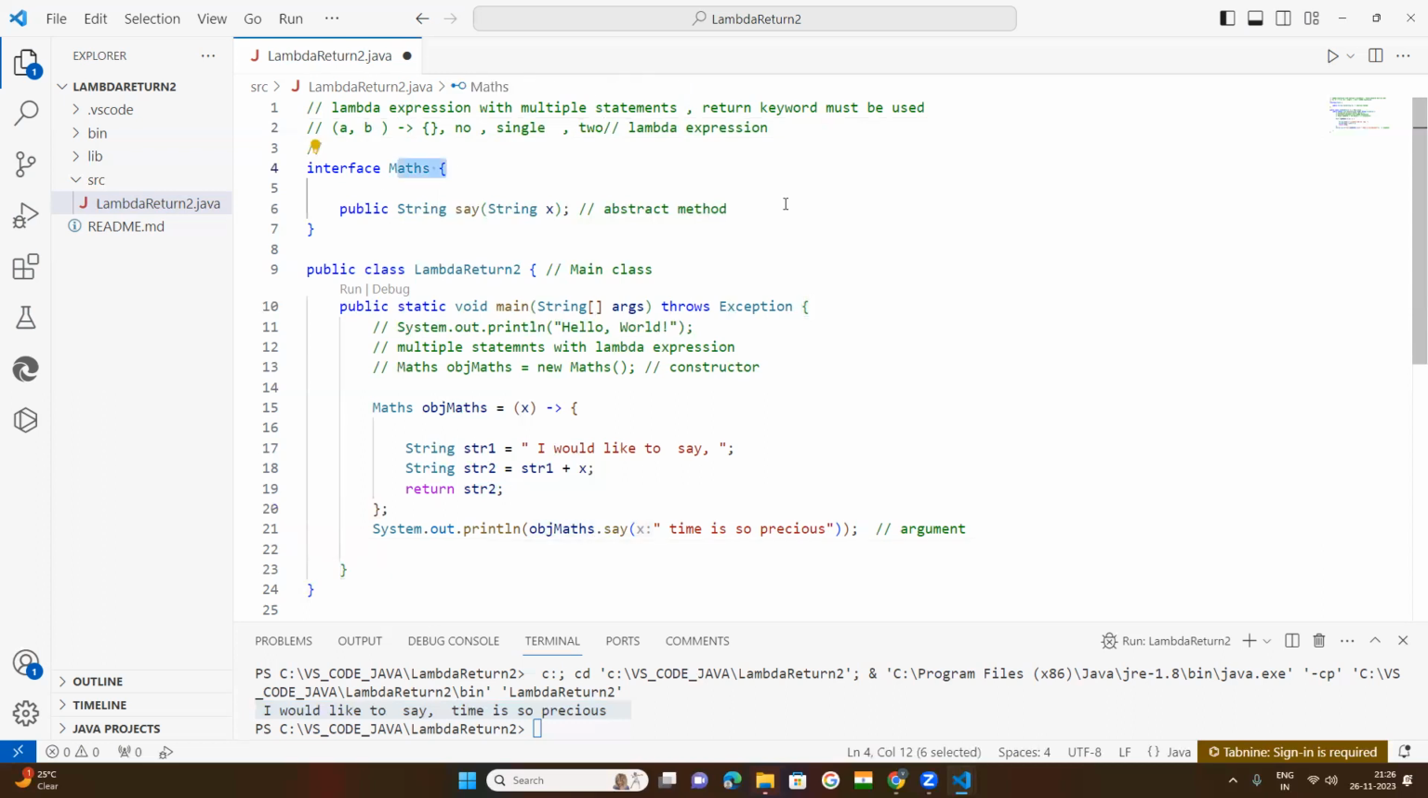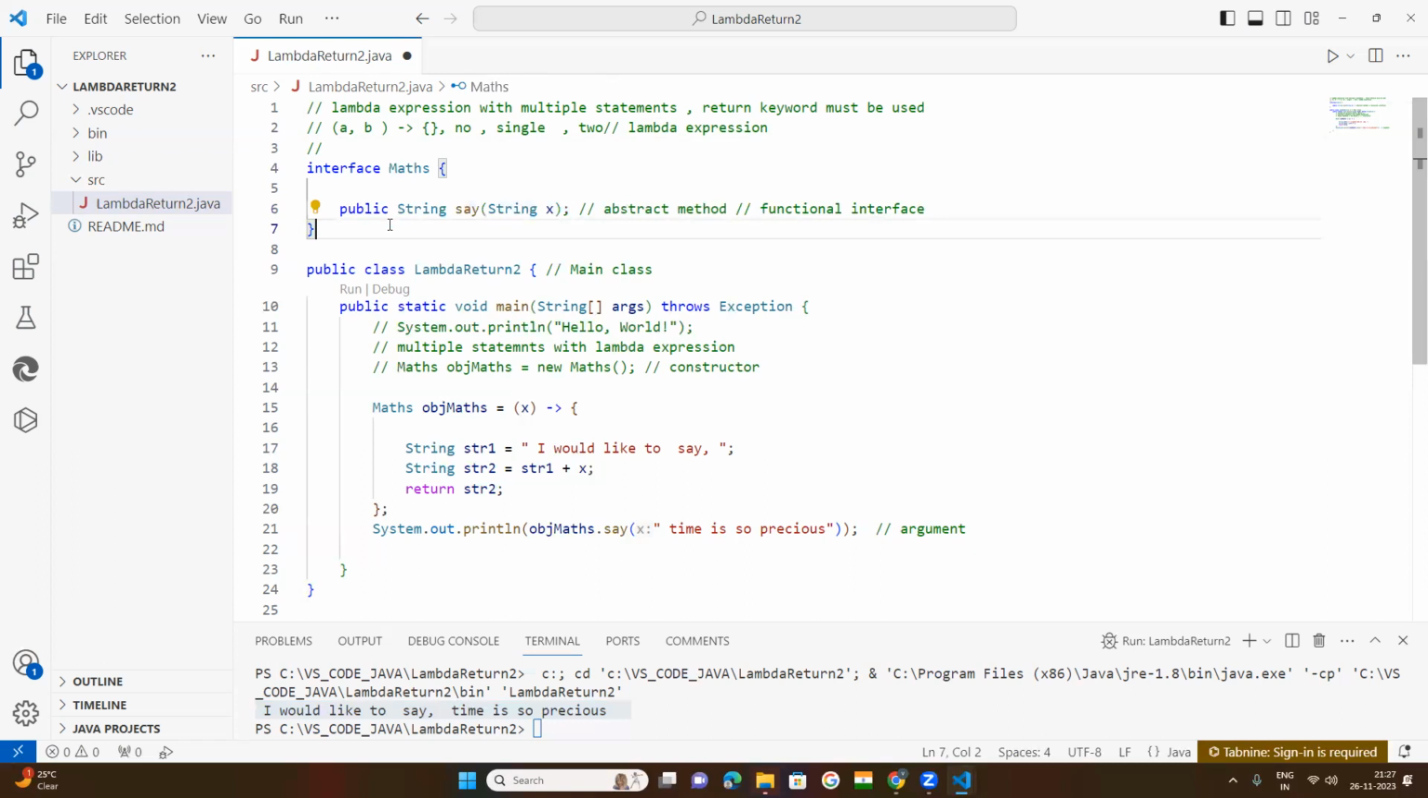Many times I told you that whenever an interface class has only one abstract method, that is called a functional interface. What do you mean by functional interface? It means if any interface class has only one abstract method.